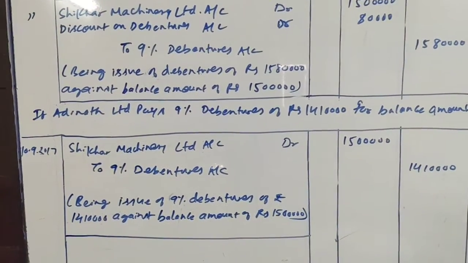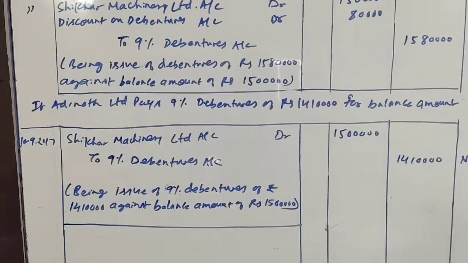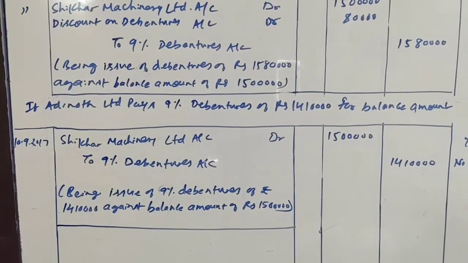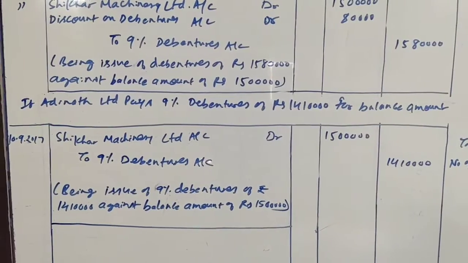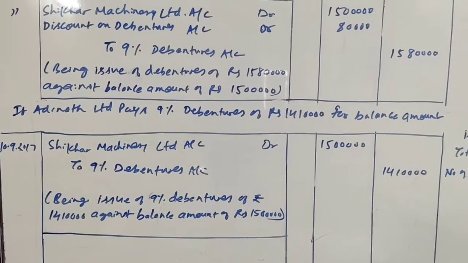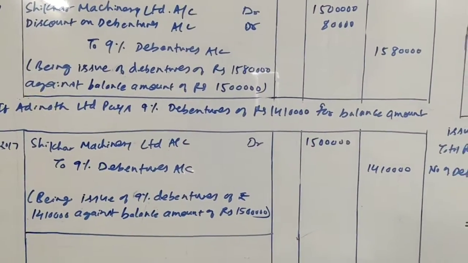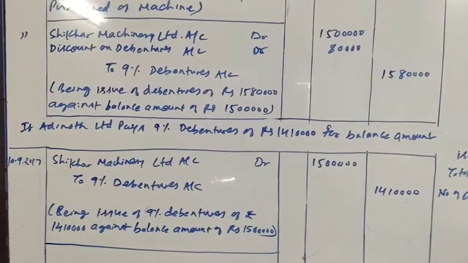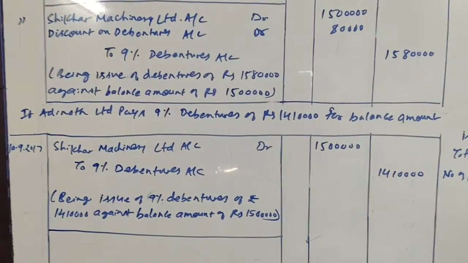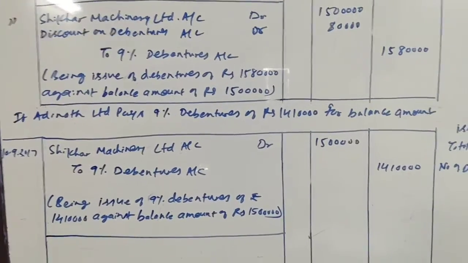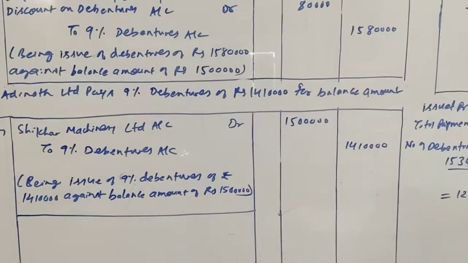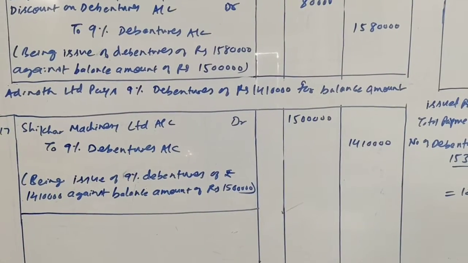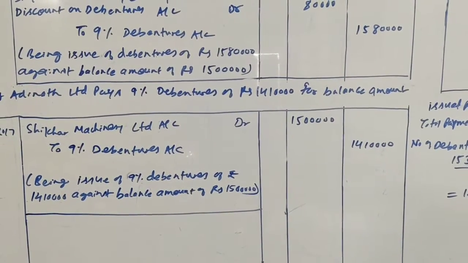Now friends, our entry will be like this: Shikhar Machinery Limited account debit 15 lakh to 9% debentures account 14 lakh 10,000. Again here the total is not the same. Debit side is 15 lakh, credit side is 14 lakh 10,000. What does this indicate to us? Friends, this indicates to us that debentures of 14 lakh 10,000 are issued for rupees 15 lakh.